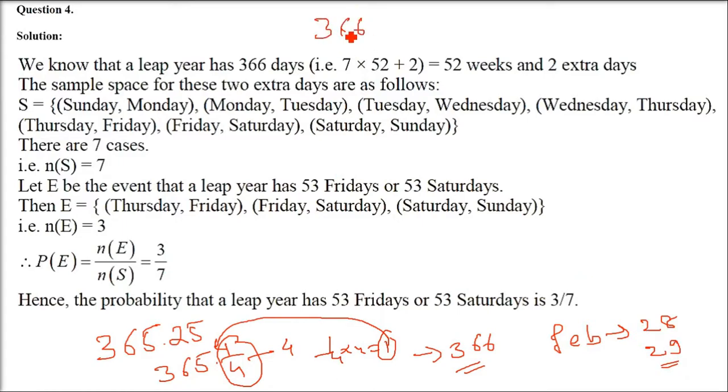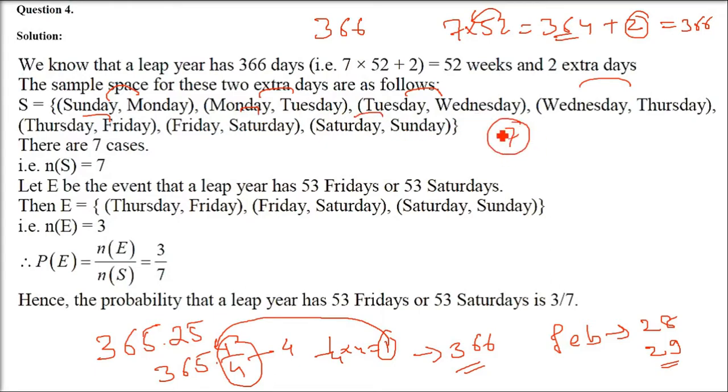Now we have 366 days. So let us divide this into weeks. We know 52 weeks we have. 52 into 7 is 364. But since we have 366 days in a leap year, 2 days are remaining. So 366 minus 2 is 364. So these 2 days can be Sunday-Monday, Monday-Tuesday, Tuesday-Wednesday, Wednesday-Thursday, Thursday-Friday, Friday-Saturday, Saturday-Sunday. So these are 7 possibilities here. So total number of possibilities are 7. So in the denominator you will use 7.